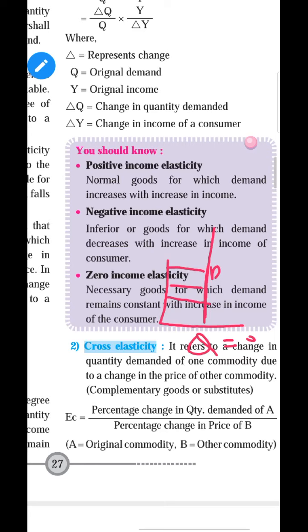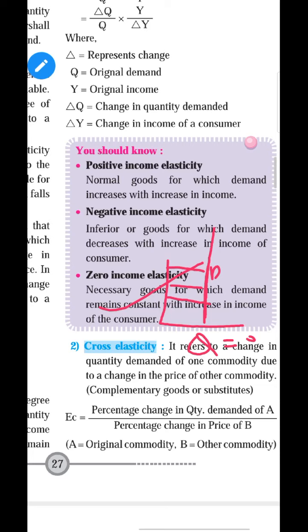Whether the income of the person increases from 10,000 to 20,000, he has to purchase whatever medicine is prescribed by the doctor. He cannot increase the number of medicines because of increase in income. Income increases, but the demand is still the same. So demand is a vertical slope, and it is called zero income elasticity of demand.